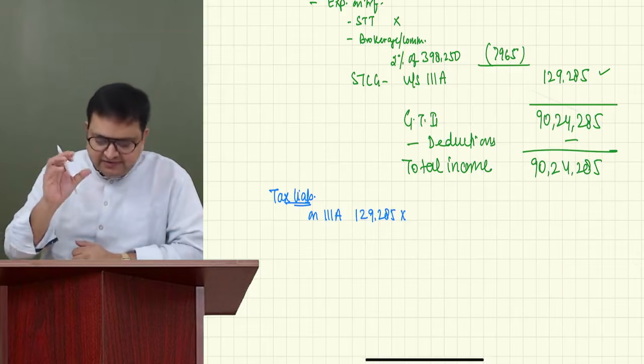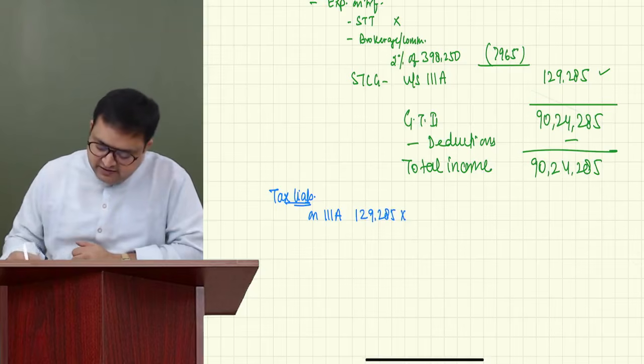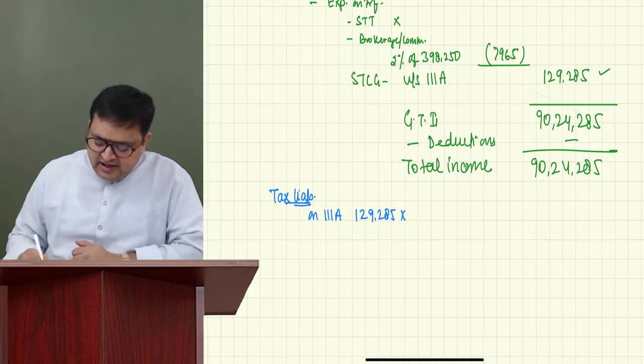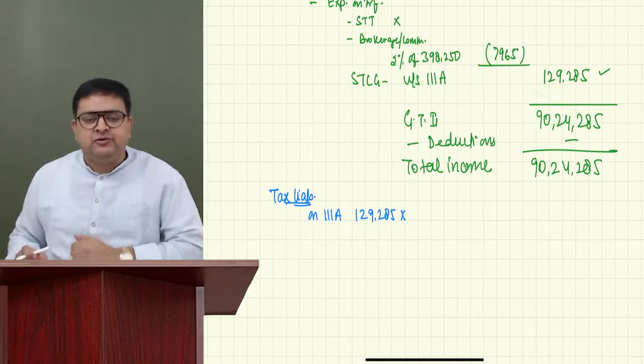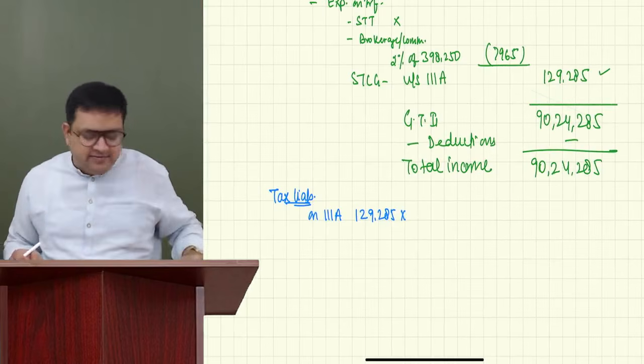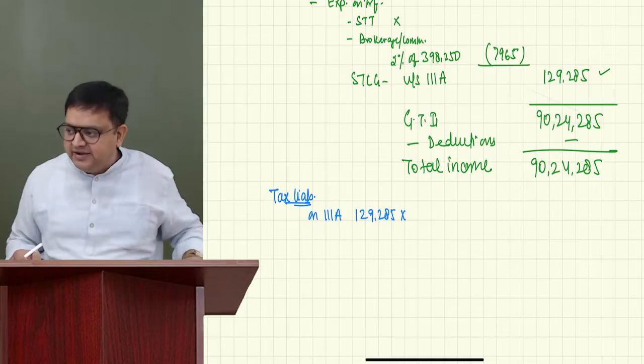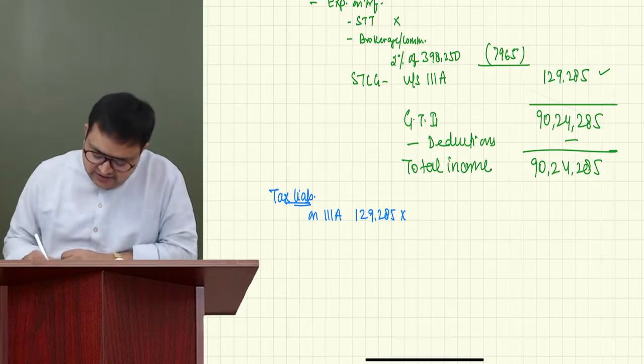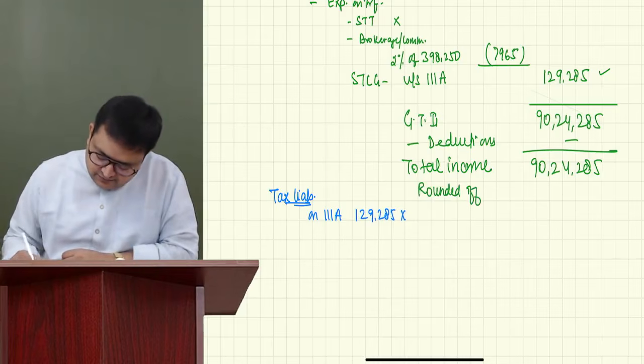Guys, I have made a little mistake. My mistake is that I have to round off the total income also. Two things need to be rounded off: total income and the tax liability. So I should actually write it as rounded off 90,24,290. Understood?